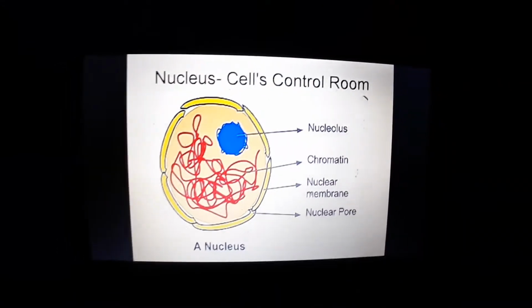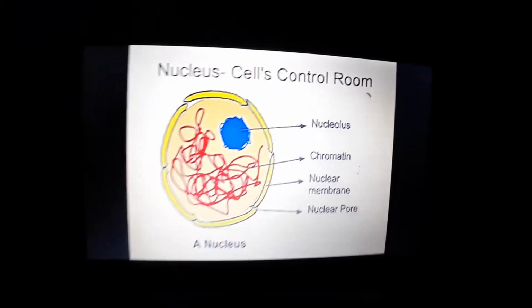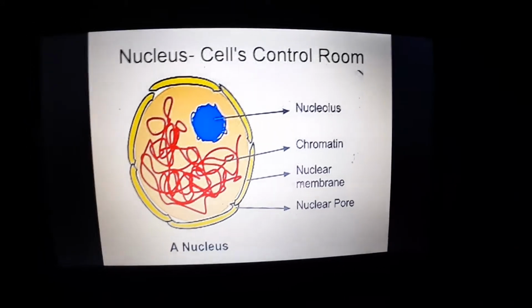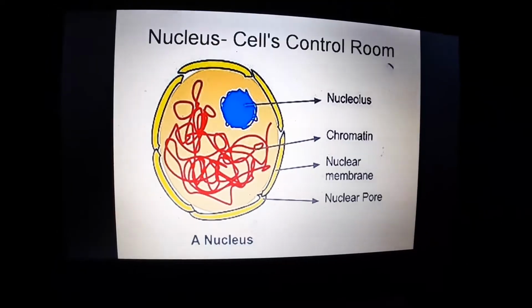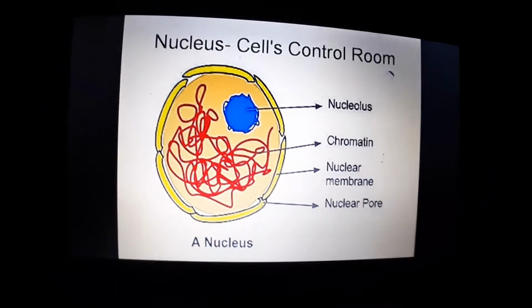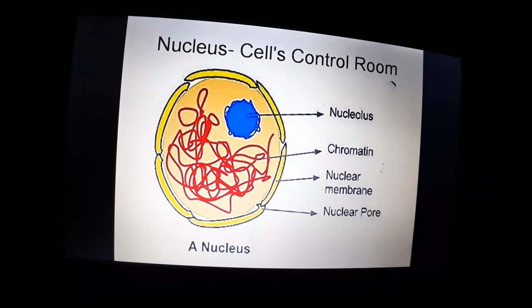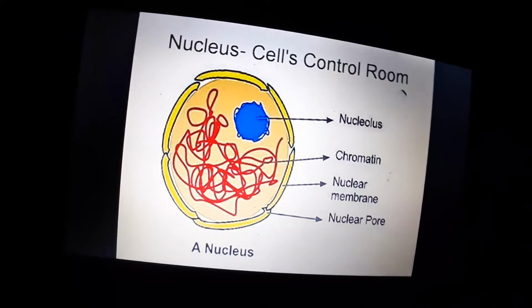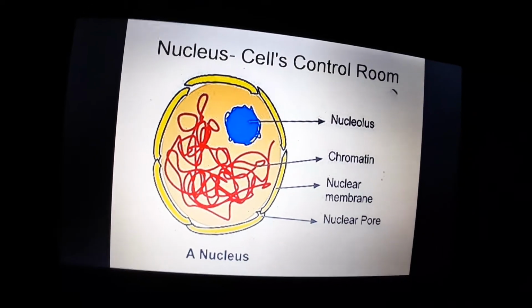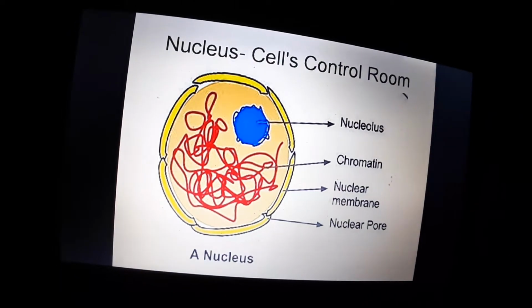Now let us observe the nucleus. A nucleus is called the cell's control room. This is the most important part in a cell. It is called the cell's control room because it contains the genetic information of the cell.